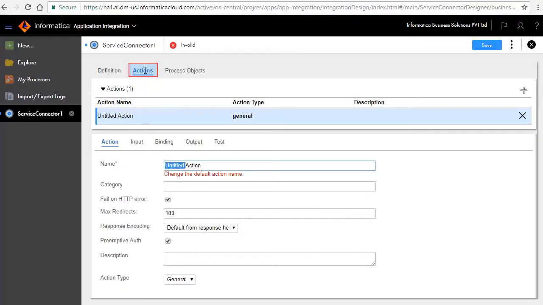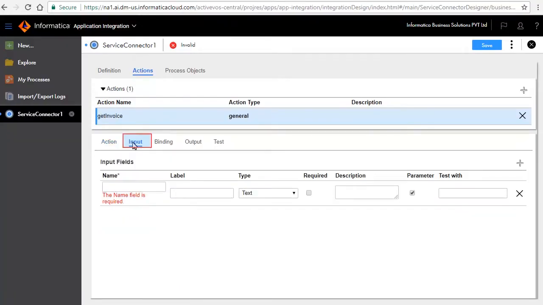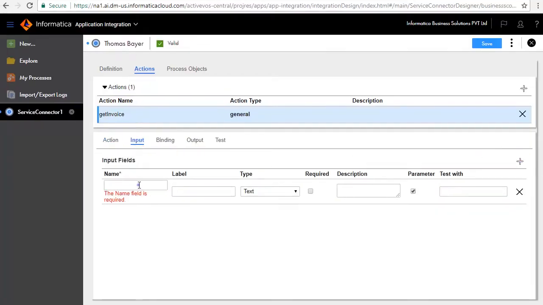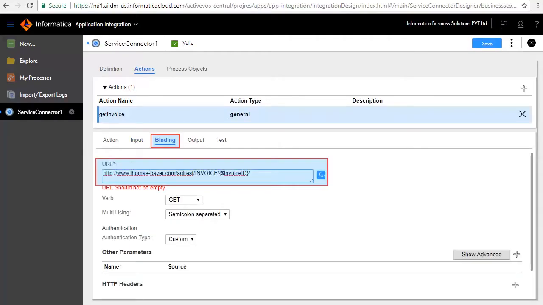First, we will define Get Invoice. In the Action tab, we have entered Get Invoice as the name of the action and category Thomas Bayer. The Input tab defines the input required to invoke this service. We will add an input field invoice ID. Retain the default type as text and enter a value for the test with text box. The Binding tab defines a URL where the service call is made.